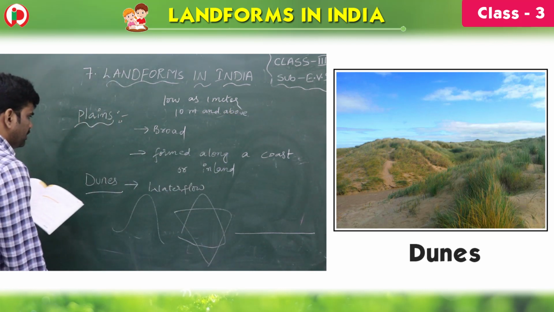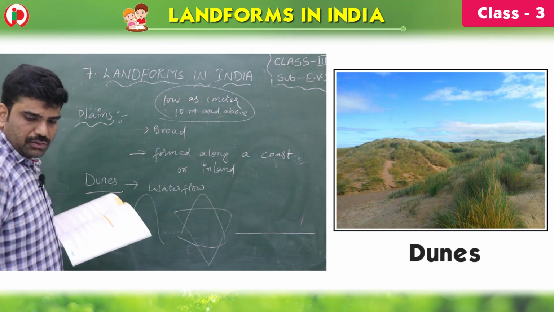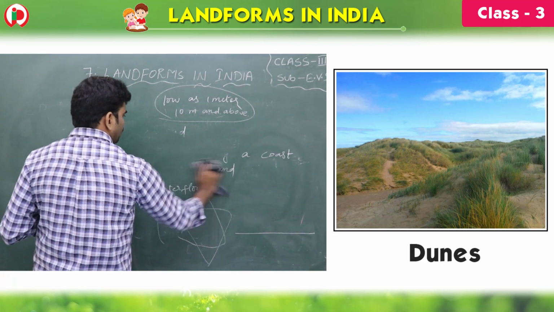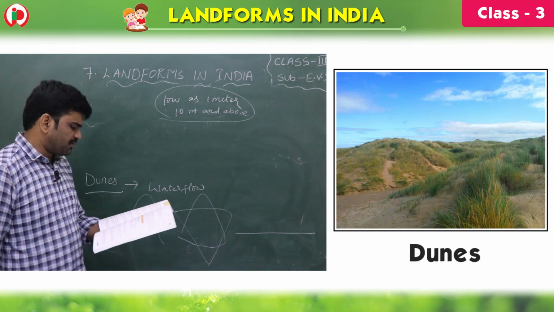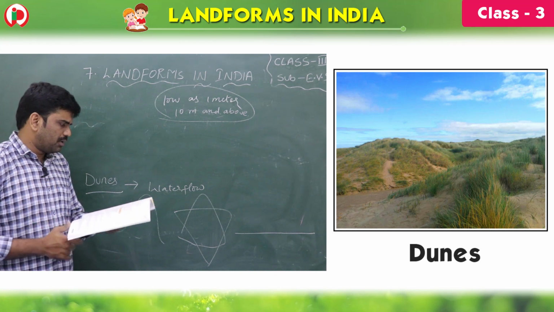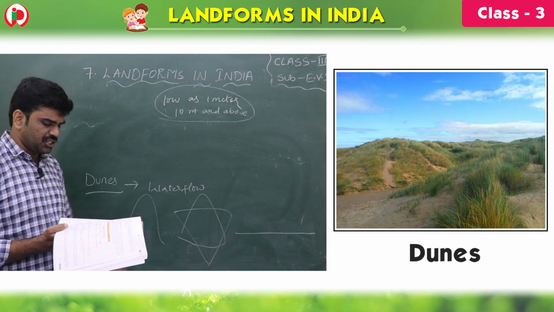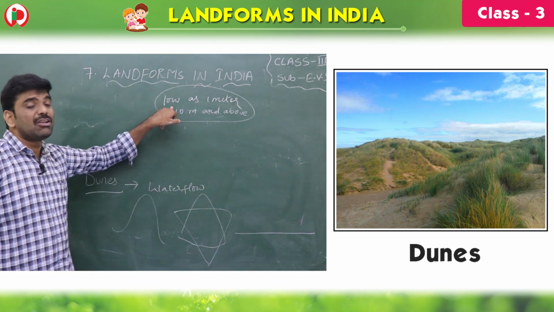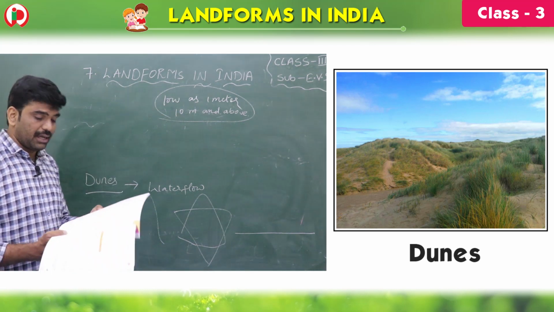So this is about the dunes, children. These dunes are small hills which are made up of sand. These are created due to the action of water flow. It may be dome shape, star shape, linear shape, and many more. The height of a dune hill is as low as 1 meter or as high as 10 meters.